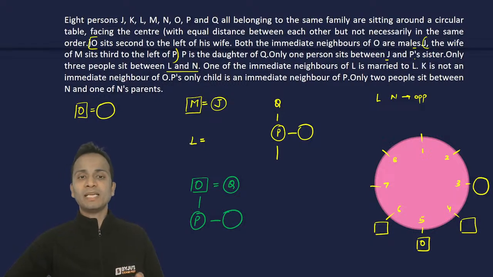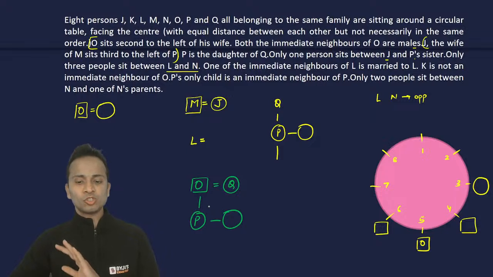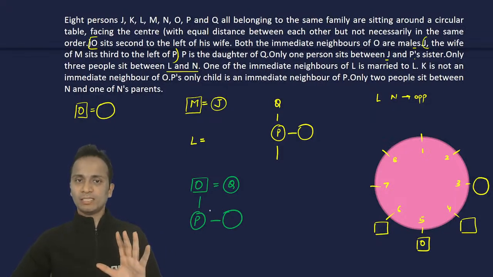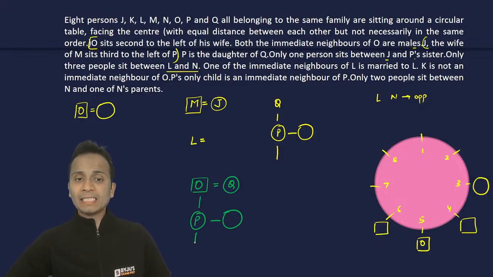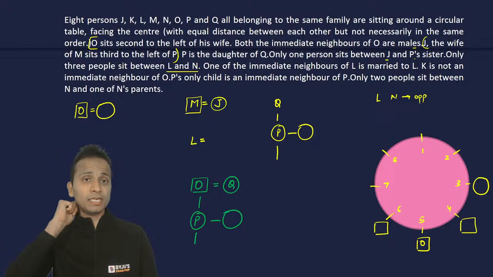Okay, P की sibling L हो सकता है. It can be J as well. So right now I have no idea about that, right? Now P has only child. P का एक child भी है, right? Now P's child can be M or it can be J as well, right? It can be a possibility.